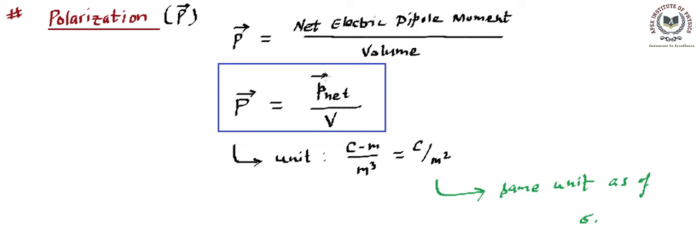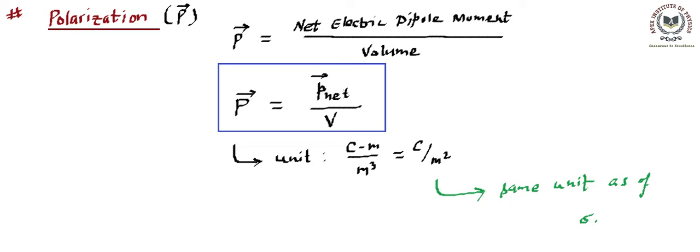And this net electric dipole moment that we have just talked about is going to exist in dielectrics only if an external field is acting, right? That means, can we say in dielectrics polarization will take place only if a field exists from outside.